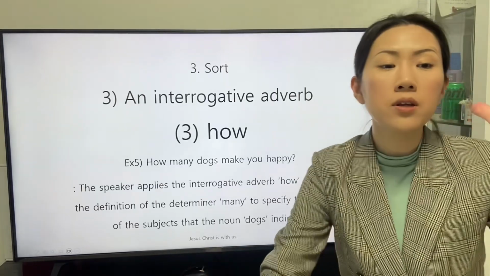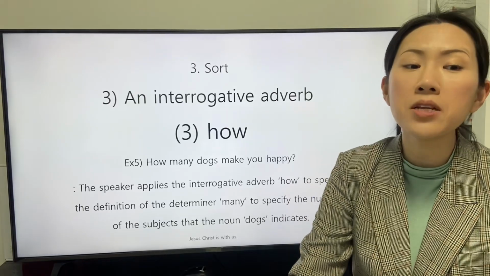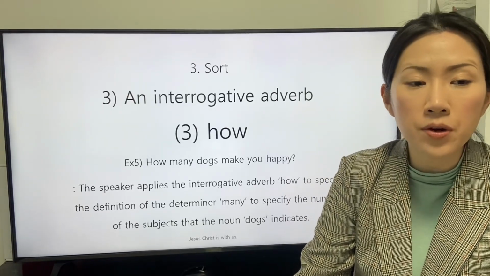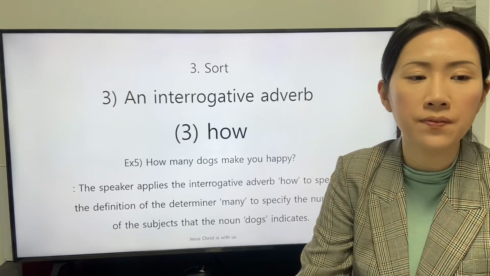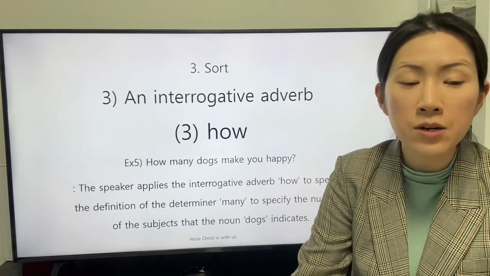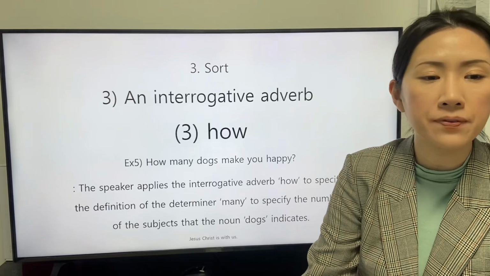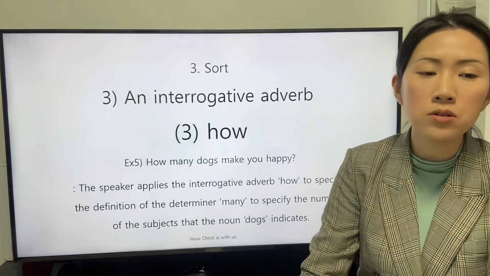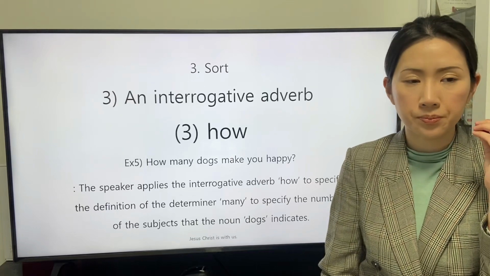The 5th clause is this: How many dogs make you happy? The speaker applies the interrogative adverb how to specify the definition of the determiner many, to specify the number of the subjects that the noun dogs indicates.